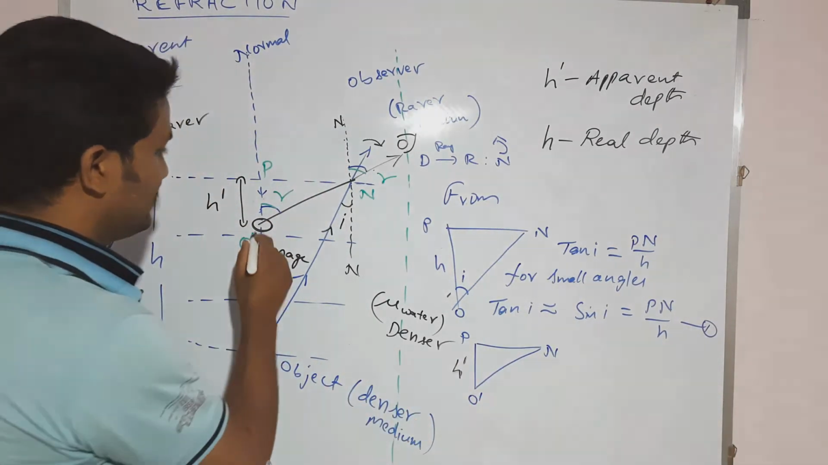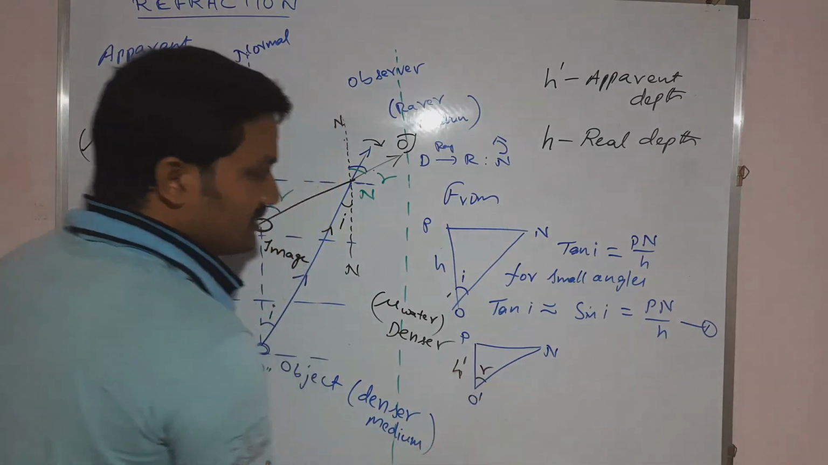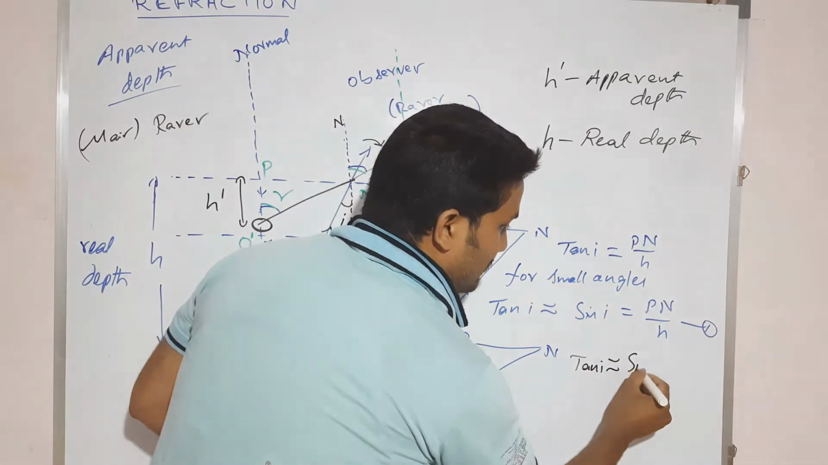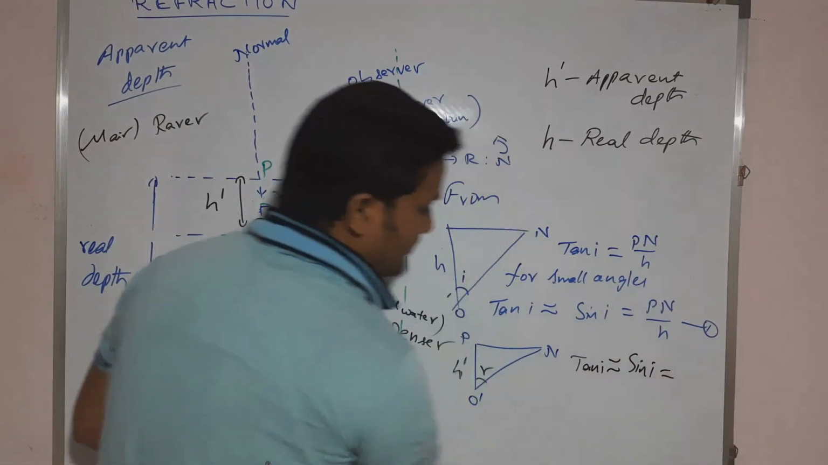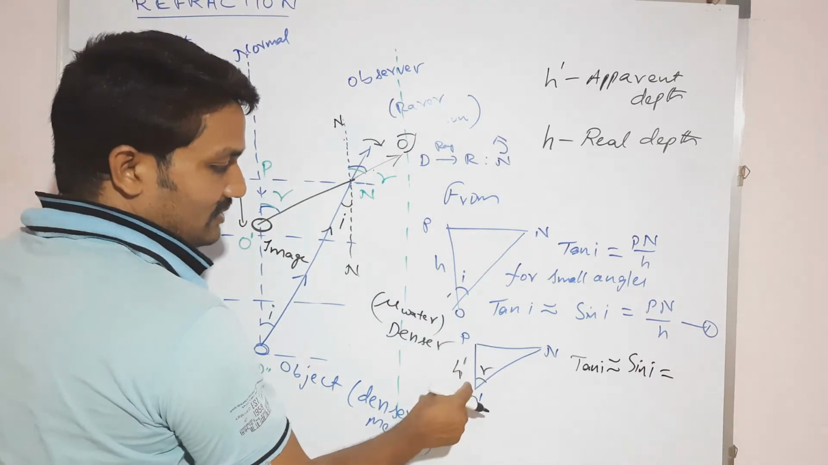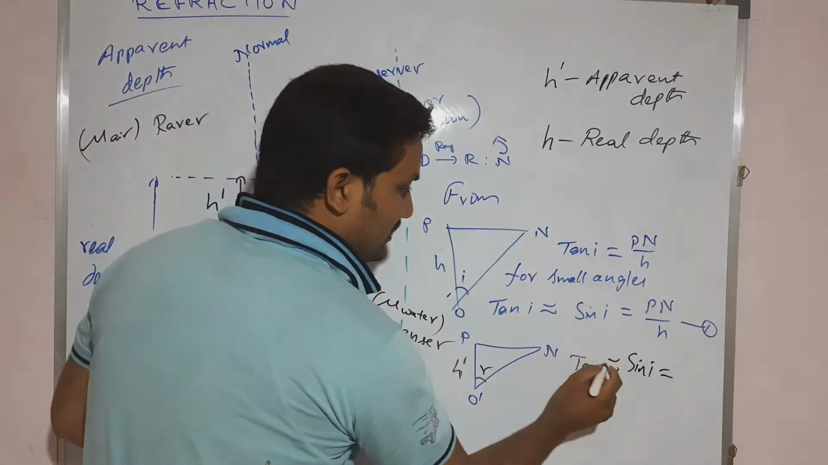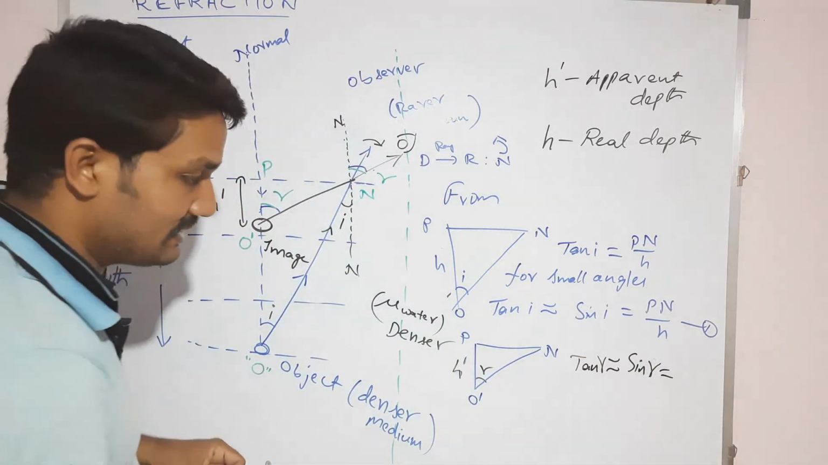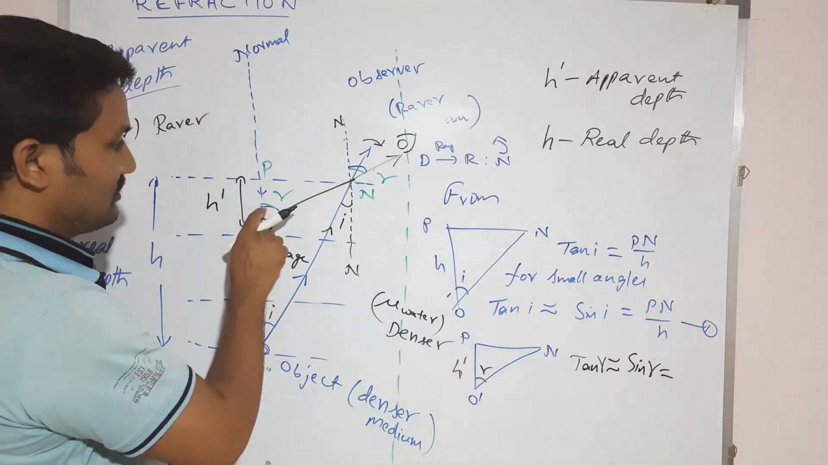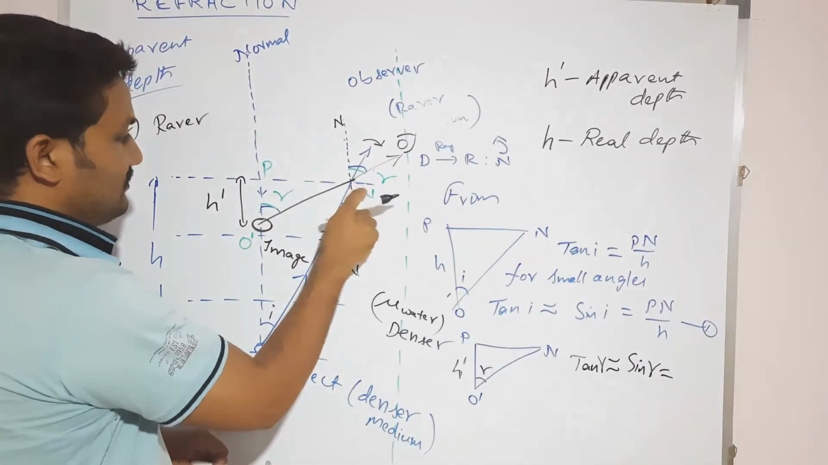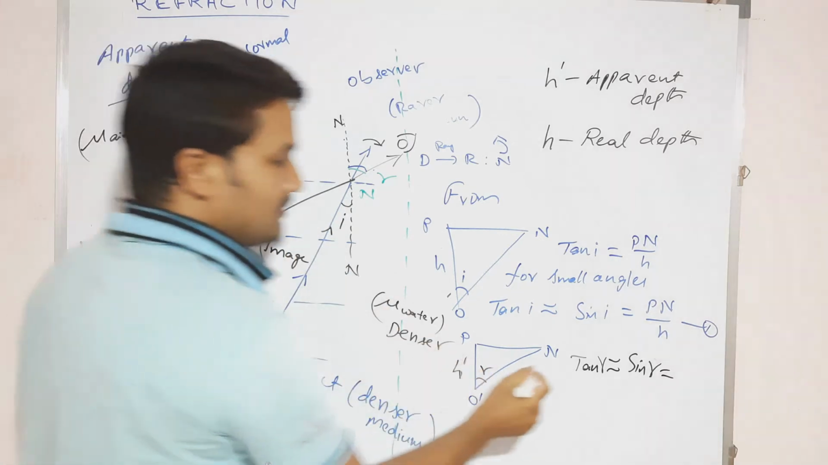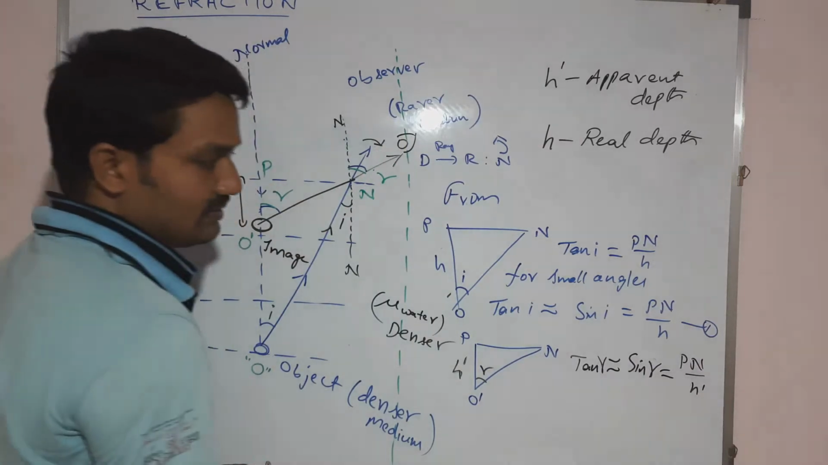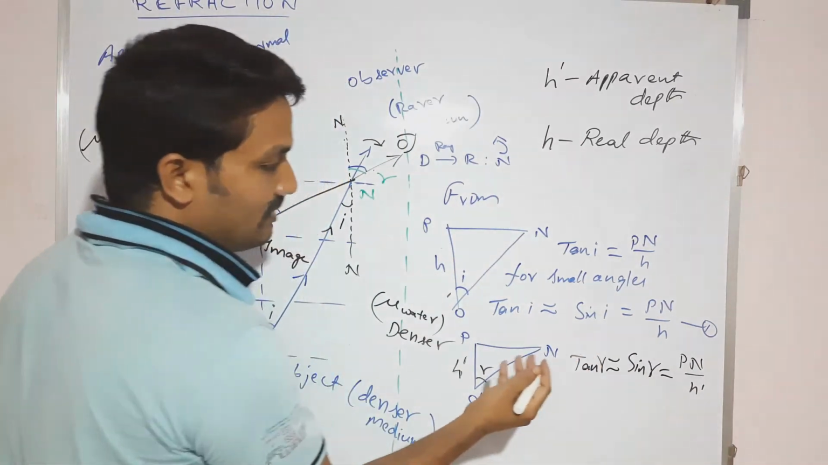Then the angle it is making here is R. From this one, tan I is approximately equal to sin I. So what is tan I, and what is tan R? So tan R is equal to Pn divided by H dash. So from this one, how do we have to write here?